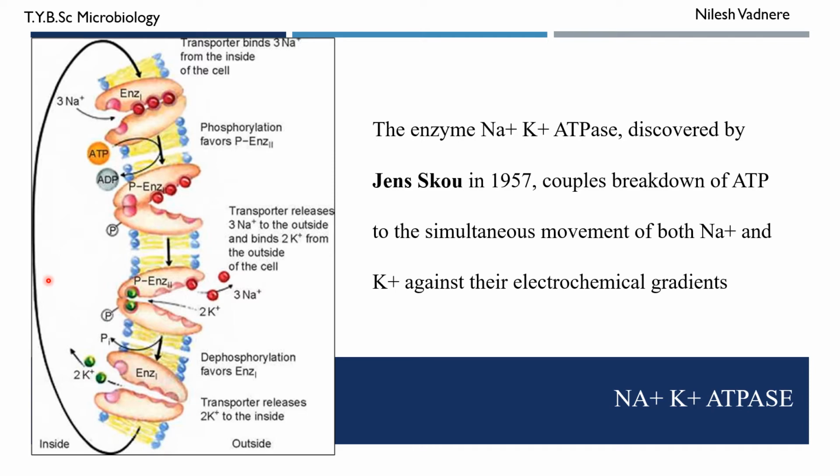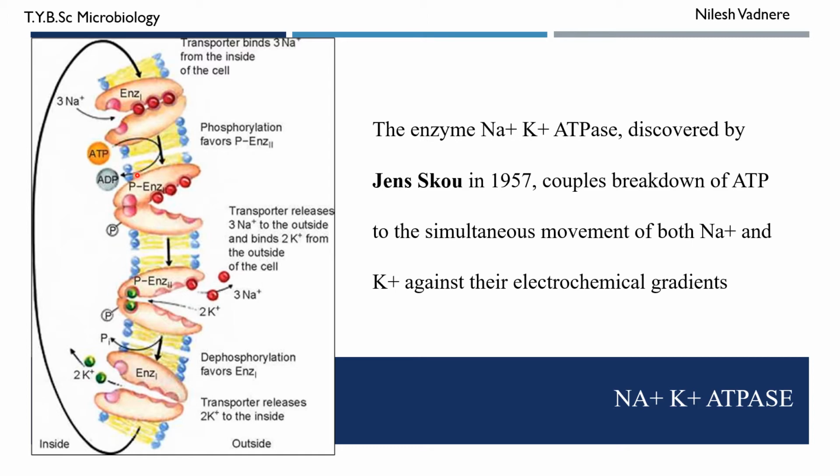So this is a cycle of phosphorylation and dephosphorylation that causes the change in the conformation of protein and the transport of solute across the membrane. So when it is in the dephosphorylated state, it opens the cavity towards the inner side where 3 sodium ions bind to this protein, and then it binds to ATP.